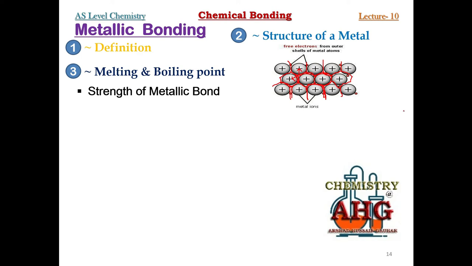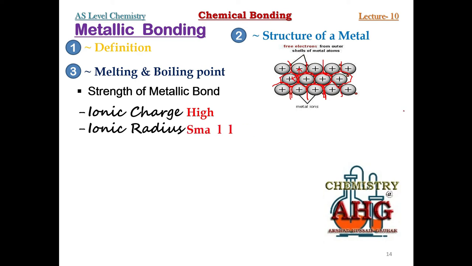Now how can you come to know which metal would have strong metallic bonding? Always remember, metallic bond strength depends on two factors. One factor is ionic charge and the other factor is ionic radius. Whenever a metal has high ionic charge and small ionic radius, that metal would have a strong metallic bond, and whenever the metallic bond is strong, it would have a high melting and boiling point.